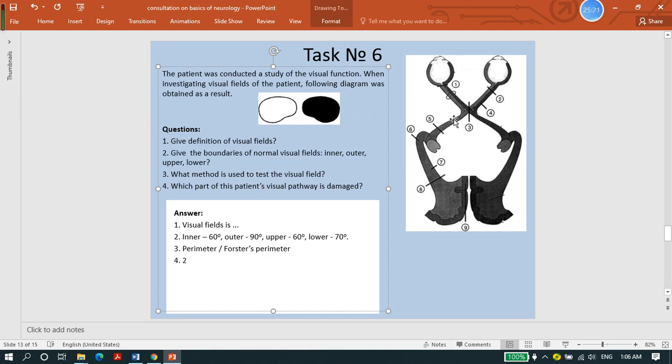And that's why here our right eye is fully blind. So it means our right optic nerve has damage. It has some problem here.